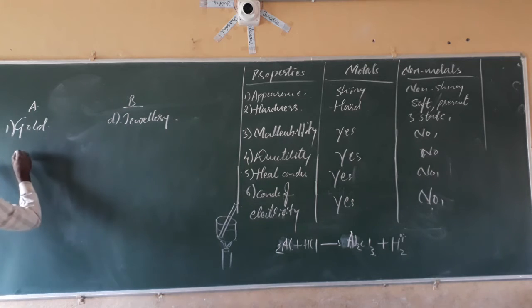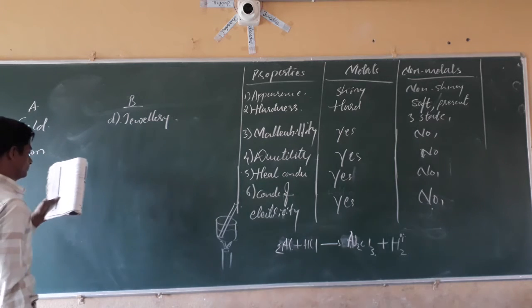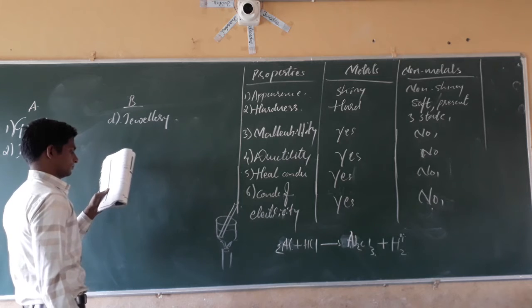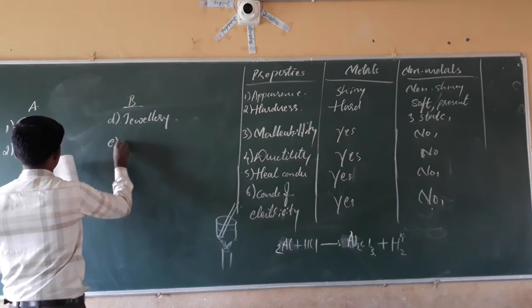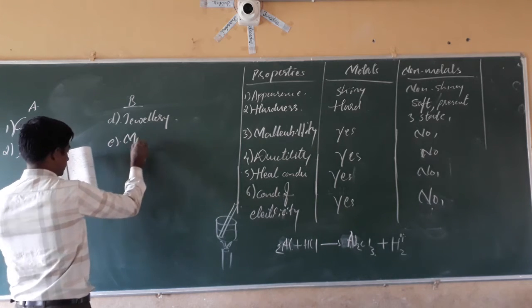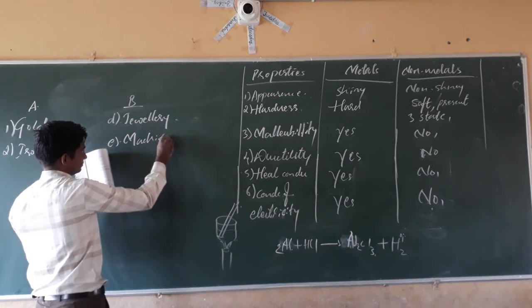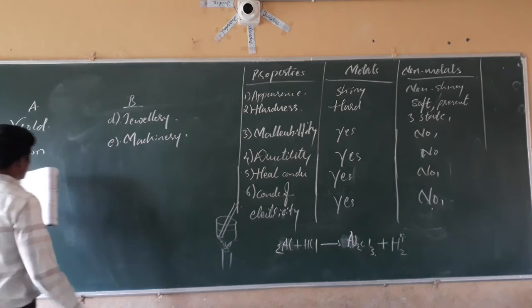Second one, iron. Machineries. In machine parts, they are using iron. Machinery.